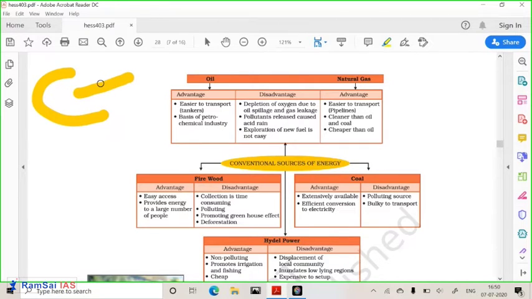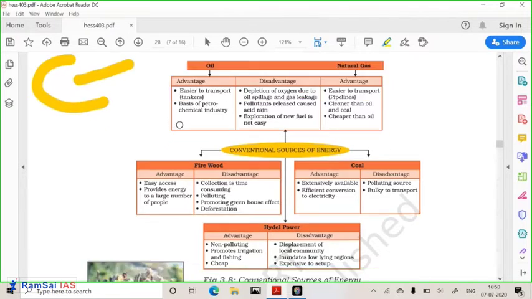Okay. Another is oil and natural gas. Oil and natural gas are also very good minerals compared to coal. Specifically, oil has a greater calorific value than coal. The transportation of oil is very easy. You can transport it through tubes, through pipes, and you can store it in tanks, and its calorific value is very high. There are multiple products which we can take from oil, but from coal we can take only one product, and that is to produce heat. So advantages of oil, in this diagram, you can see it is easier to transport.